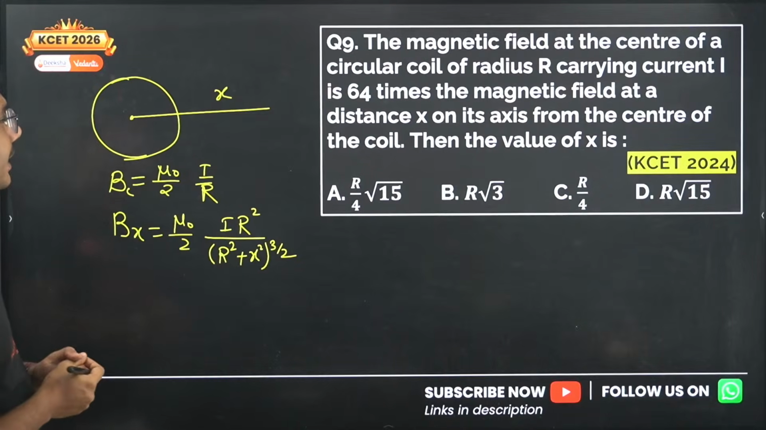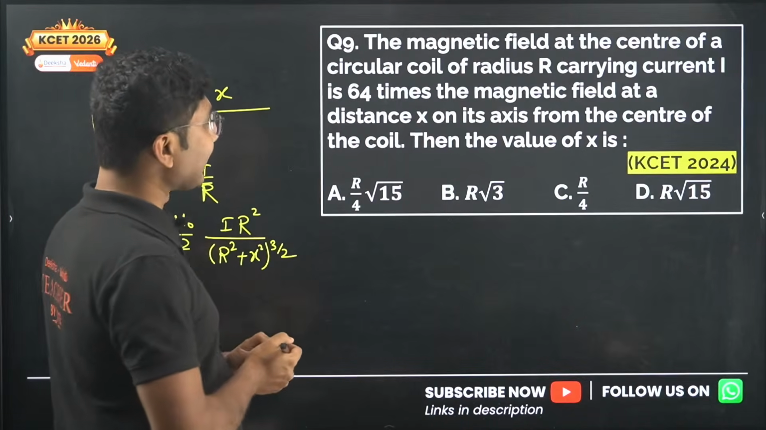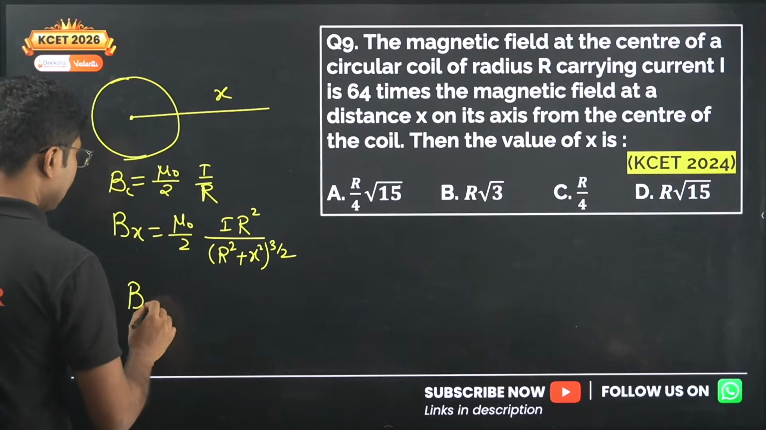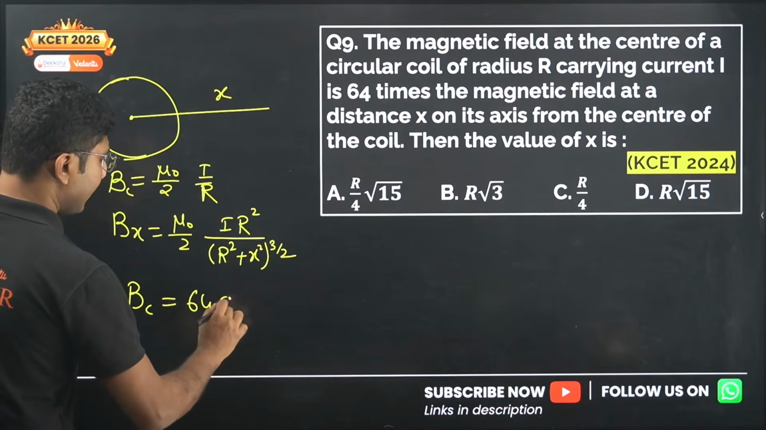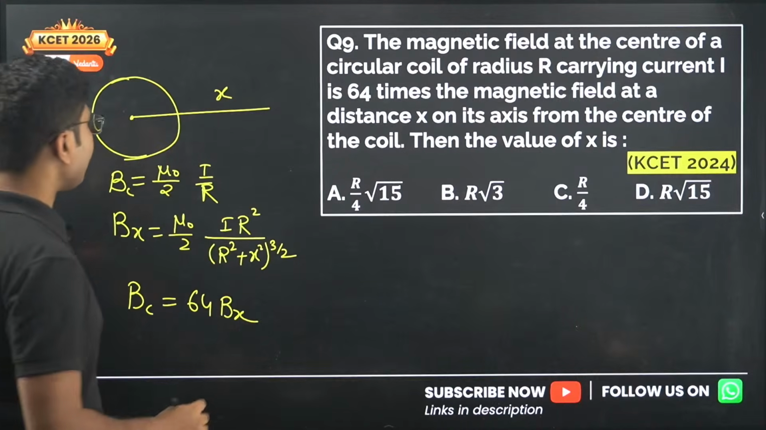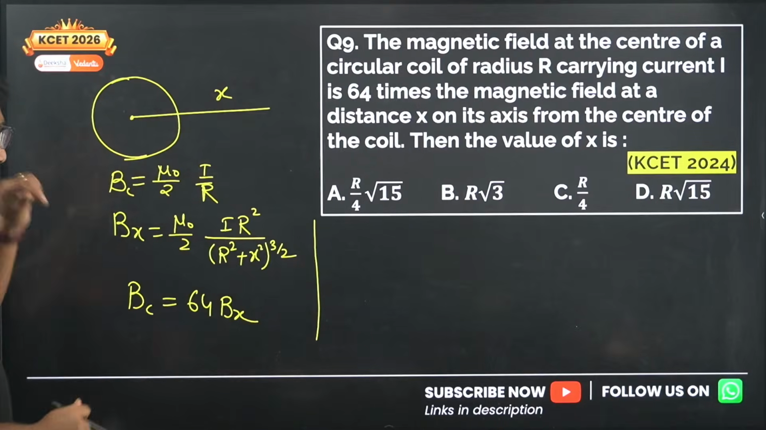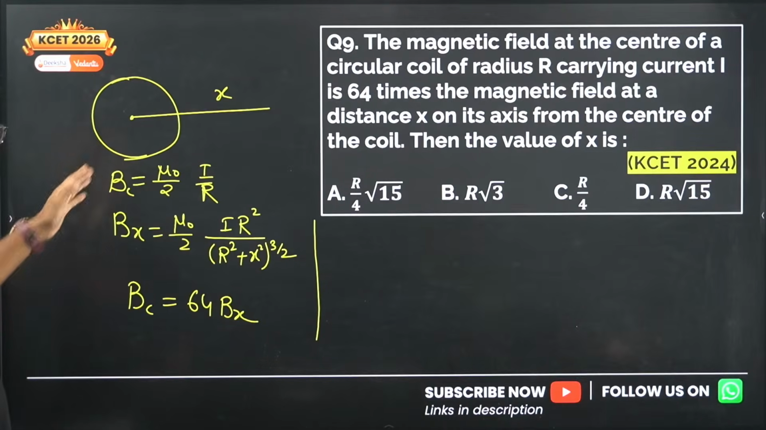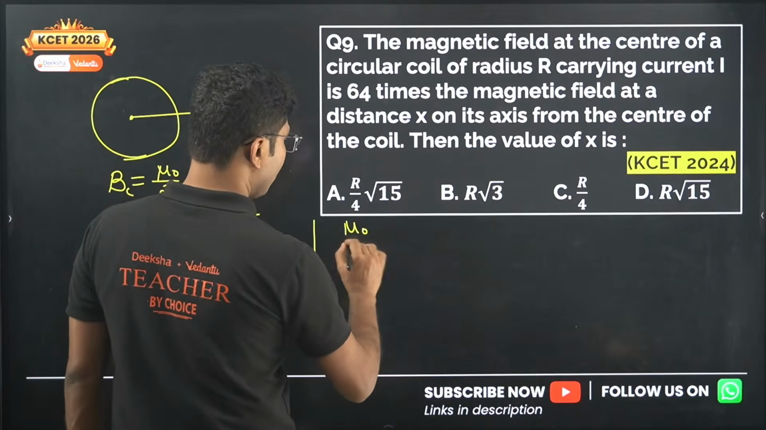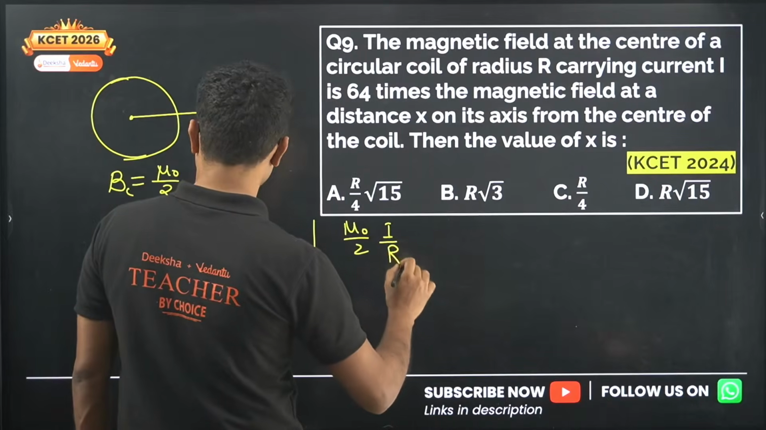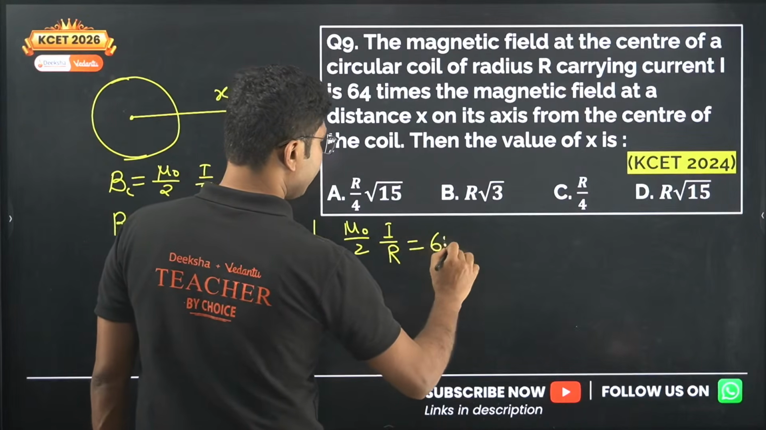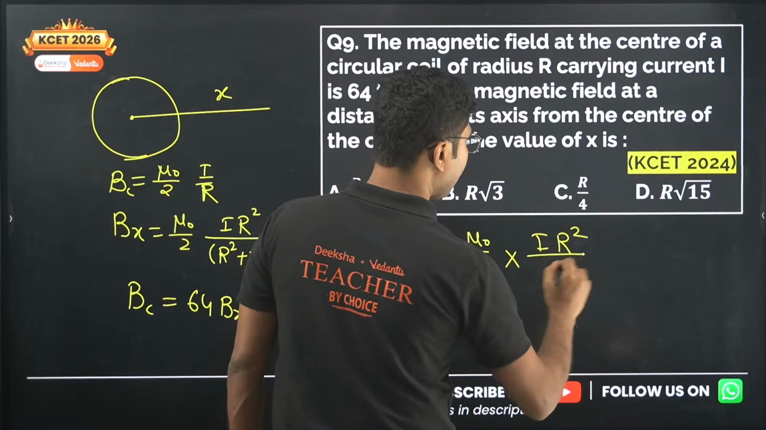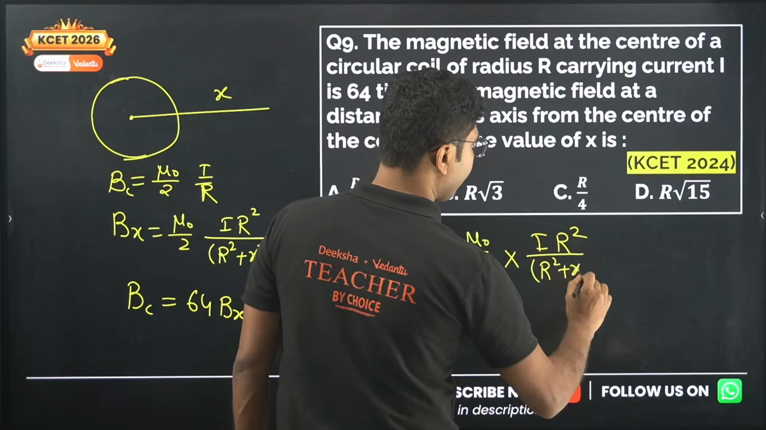Okay, now it is mentioned that the magnetic field at the center of the loop carrying current is 64 times the magnetic field at a distance x. So B center equals 64 times Bx. Now we have to calculate what this value is. Just put the values: mu naught by 2 I upon R equals 64 mu naught upon 2 I R square divided by R square plus x square to the power 3 by 2.